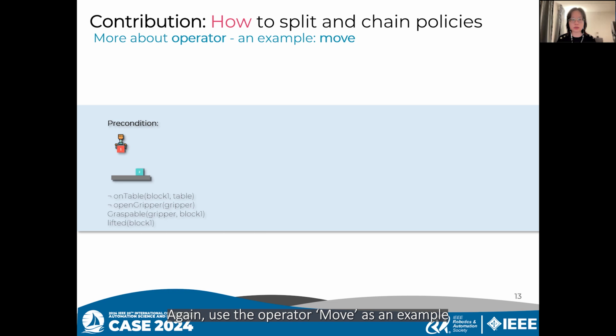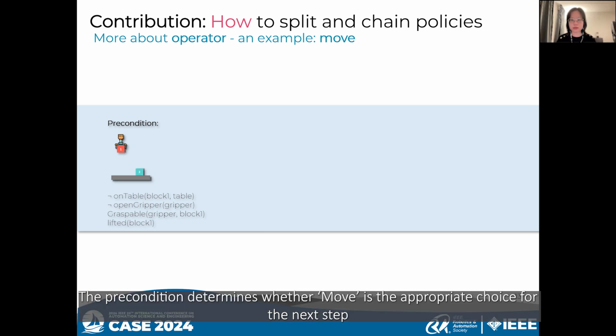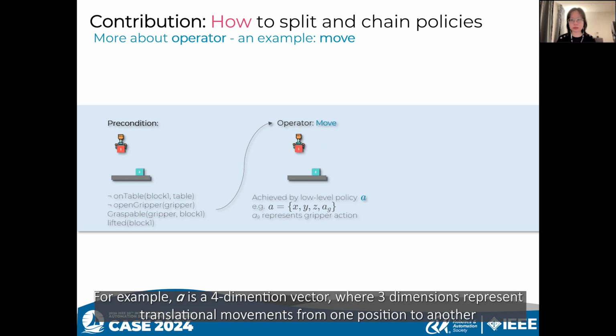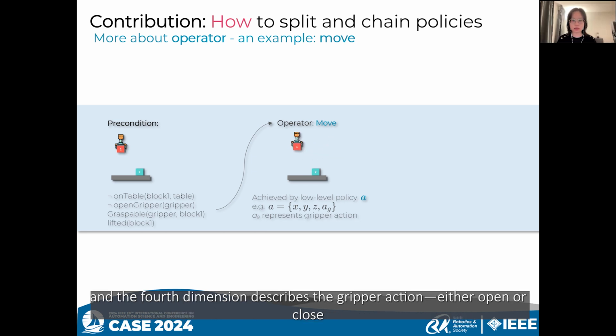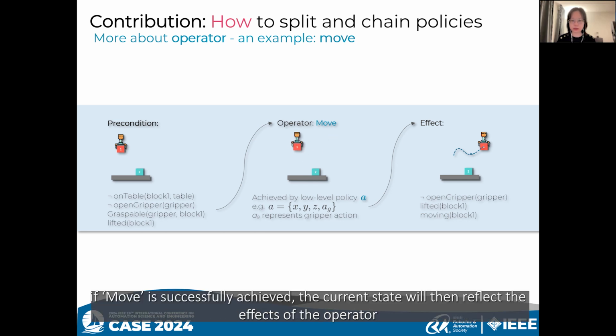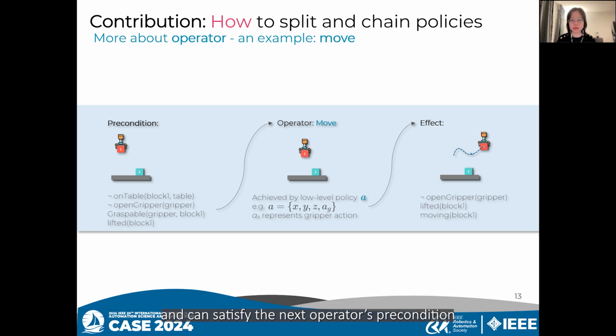Again, use the operator move as an example. The precondition determines whether move is the appropriate choice for the next step. The low-level policy A attempts to execute move. For example, A is a 4-dimension vector, where 3 dimensions represent translation movements from one position to another, and the 4th dimension describes the grip action as open or close. Since the action A changes the environment state, if move is successfully achieved, the current state will then reflect the effects of the operator move and can satisfy the next operator's precondition.